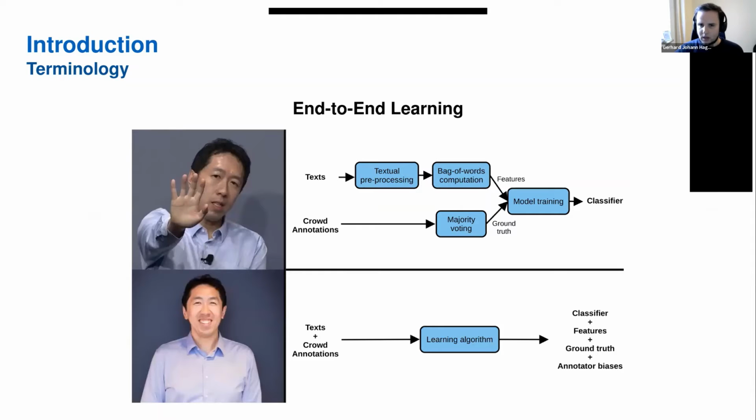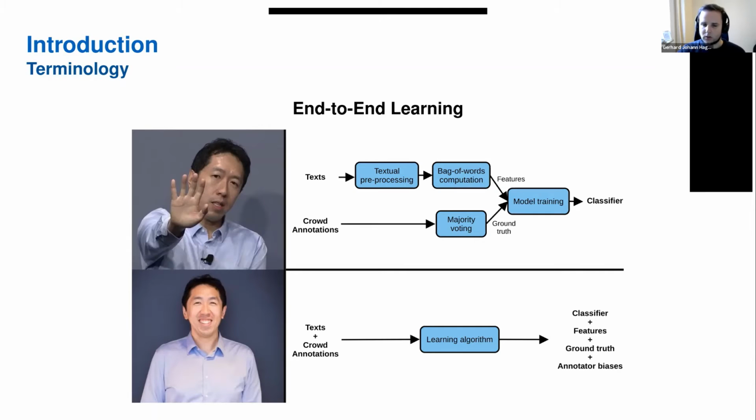So which are the ways how we can resolve that? There's one traditional way, which we see at the top here. The traditional way says that in the case of NLP we have text that we pre-process. We derive features from these texts. We count the words, for example, and these are the features that we have. On the other hand, we have the crowd annotations from which we derive a ground truth using majority voting. Then we have a ground truth, we have the features, we train a model, and that's then the classifier that we have as an output.